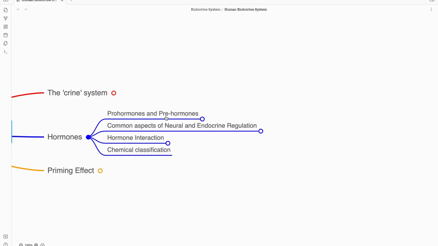We can say that these are the inactive phases or inactive hormones, and when these pre and pro hormones get converted into hormone, they get converted into the active state. So both pro and pre states are the inactive, precursor states of hormone. Now what is the difference between pre and pro?